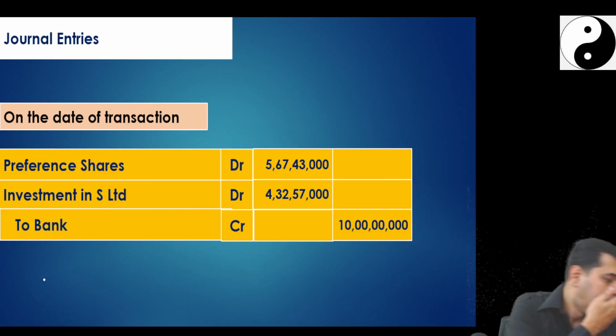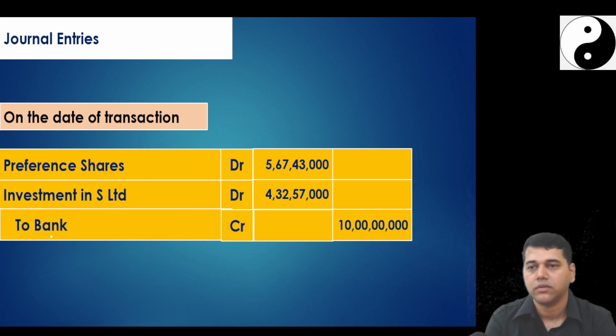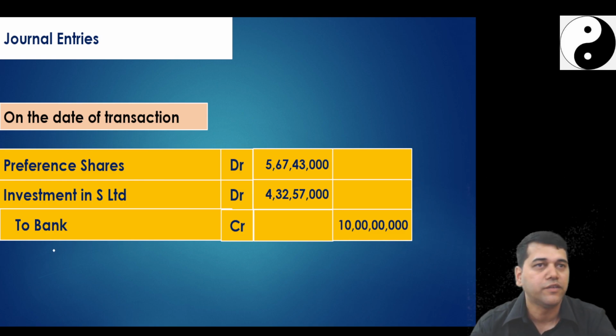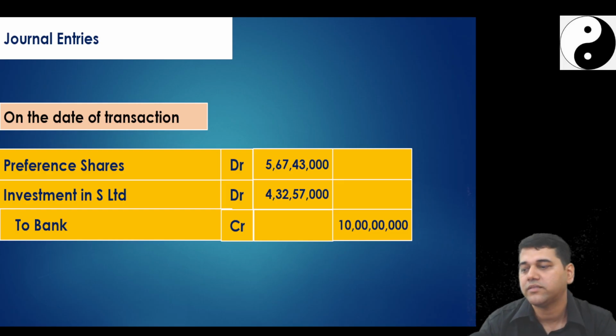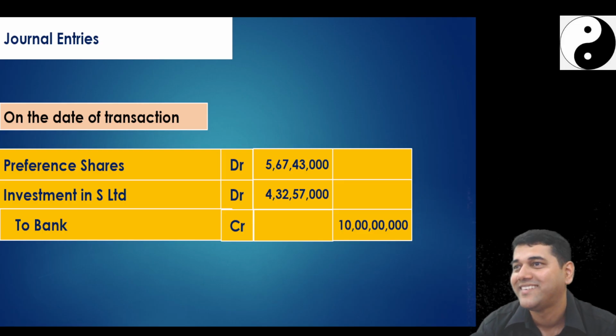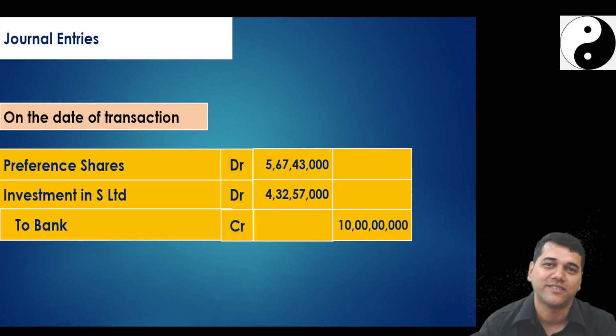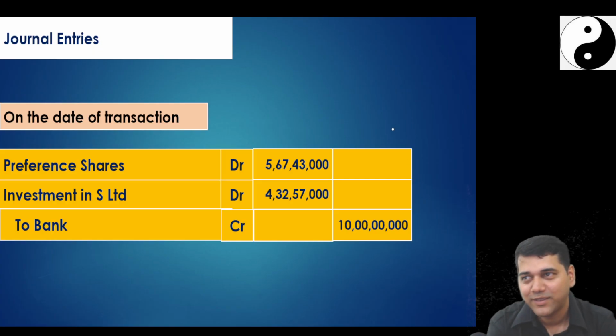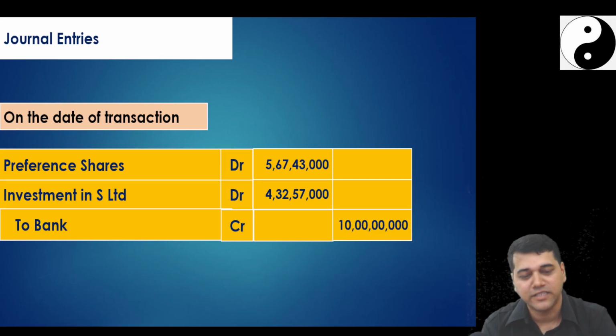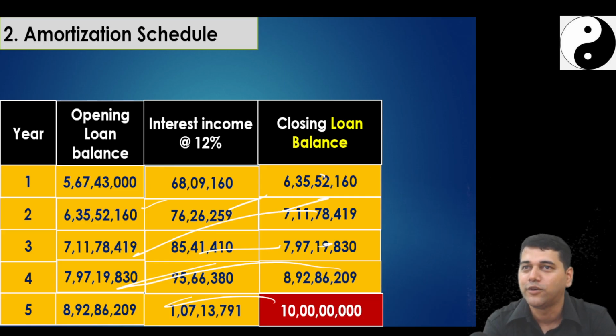Then at the end of the first year, what entry will I pass? Should I pass any entry at the end of the first year? What entry should I pass at the end of the first year, students? Okay, this entry is clear. Should I not recognize the interest income? But I prepared an amortization schedule, no?